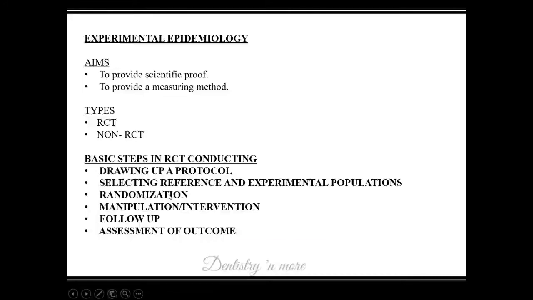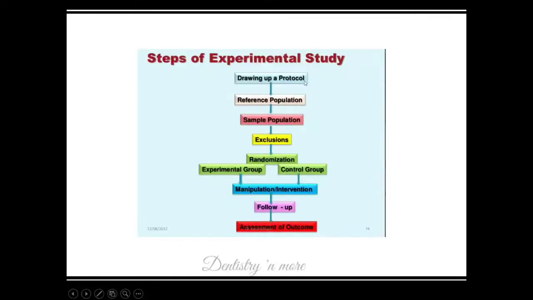So the first step is drawing up a protocol. Then we need to select the reference and sample population. Then we need to do the randomization, that is participants will be allocated into experimental or control group. After that, we need to do intervention, then follow up and outcome assessment.